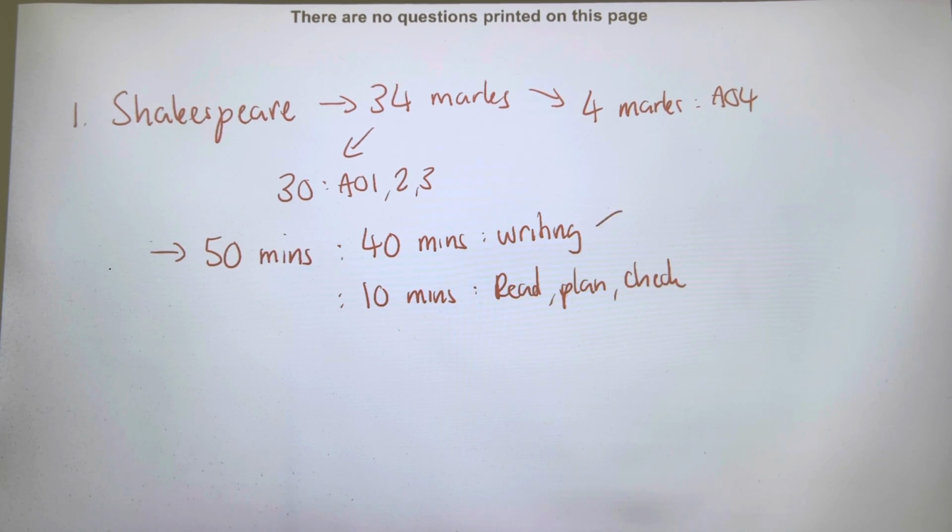Now, for the writing element of our exams, we are aiming for 4 pretzel paragraphs. That is what we are aiming for when it comes to the Shakespeare element of our exam.